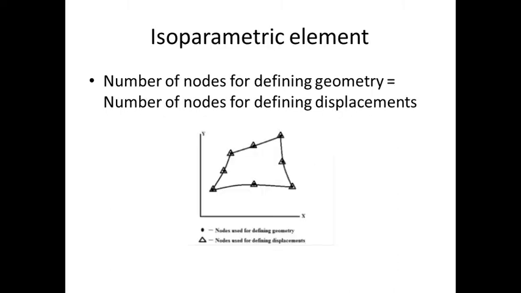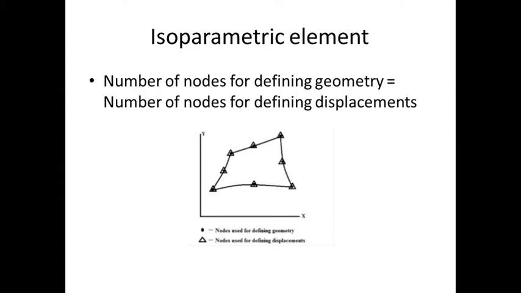Then isoparametric elements: now I want to explain what is meant by isoparametric elements, which are more important in finite element analysis than normal triangular, rectangular and brick elements, because isoparametric elements are useful for dividing corner structures, I mean curvilinear structures. Here the condition is that the number of nodes for defining geometry is equal to the number of nodes for defining the displacements.